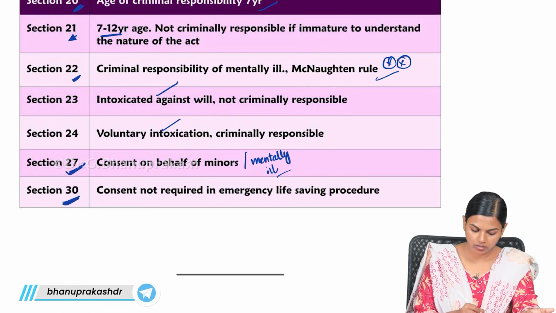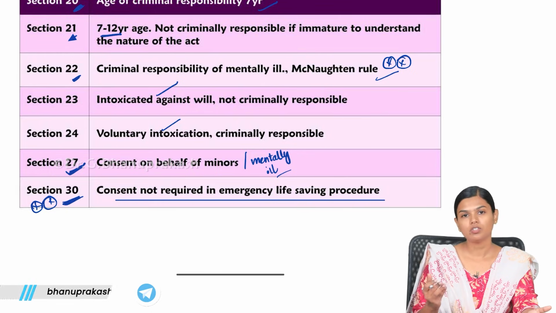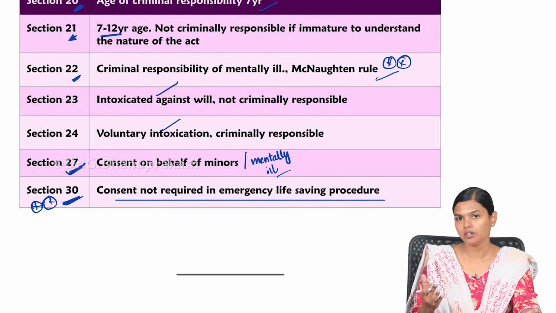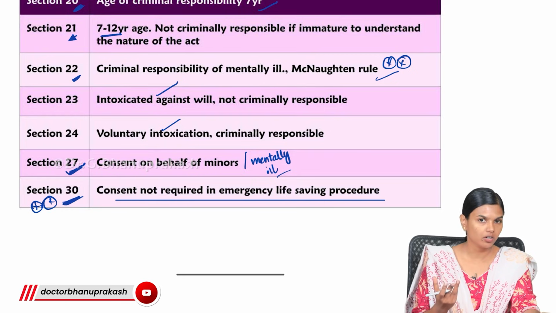Then you have section 30, which is very important to us: no consent is required for an emergency life-saving procedure. Like if someone is brought unconscious to your clinic, after some accident, there won't be any relative there to give consent on their behalf.